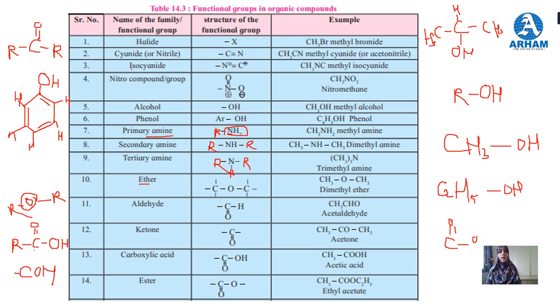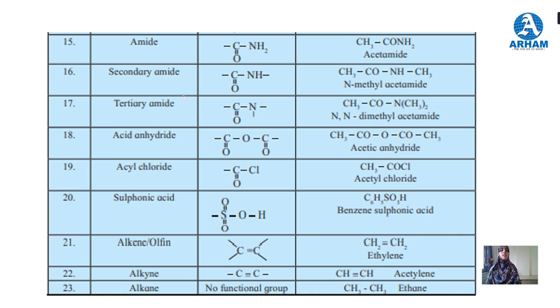So halide, cyanide, isocyanide, nitro compounds, alcohol, phenol, primary amines and amines, you can take these. Ether, aldehyde, ketone, carboxylic acid, ester. Amide is when NH2 is attached to C double bond O. Like amines, there are secondary amine, tertiary amine, acid anhydride, acyl chloride, sulfonic acid, alkene, alkyne and alkane. Alkane has no functionality. Alkyne contains a triple bond and alkene has a double bond.